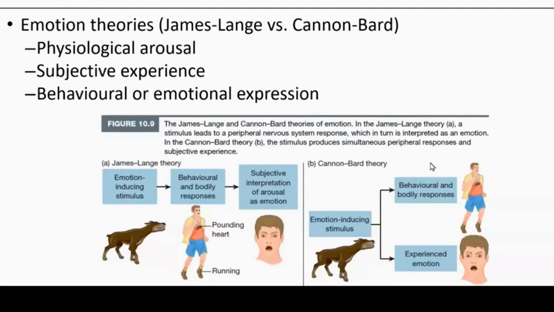So for James-Lange, our James is William James, this famous American psychologist, the grandfather of American psychologists. So why did he come up with something so uncommonsensical? It's like, I feel afraid, but it's not because I see the dog and then I feel afraid. I am afraid because of me experiencing my pounding heart and me knowing that I am running. It's because of my behavior that I start to feel afraid.